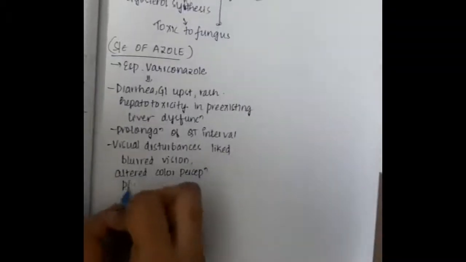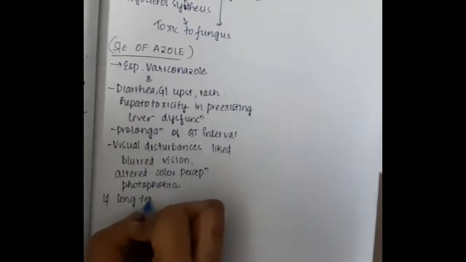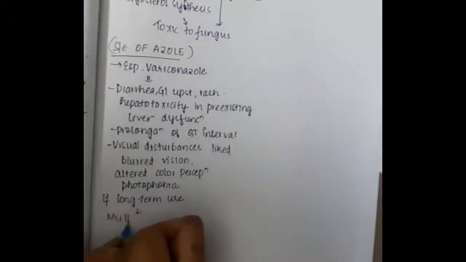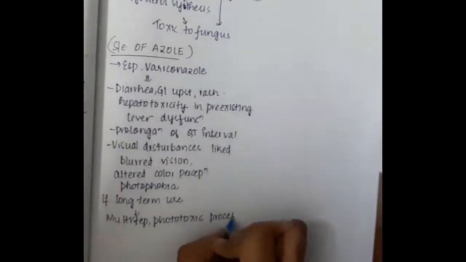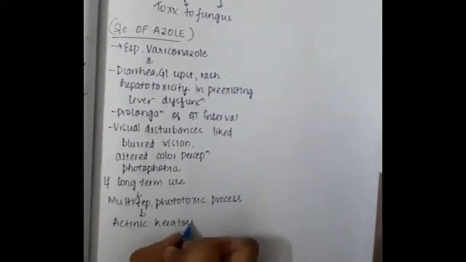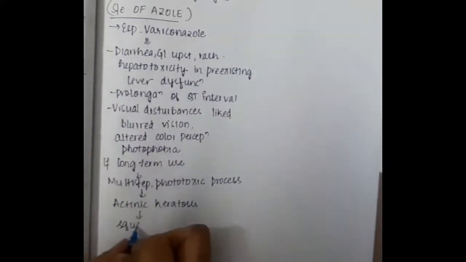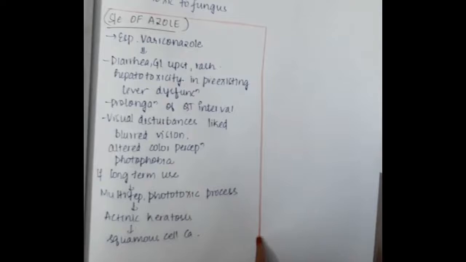It causes visual disturbances like blurred vision, altered color perception, and photophobia. With long-term use, it can cause a multi-step phototoxic process, causing actinic keratosis, which can lead to squamous cell carcinoma.